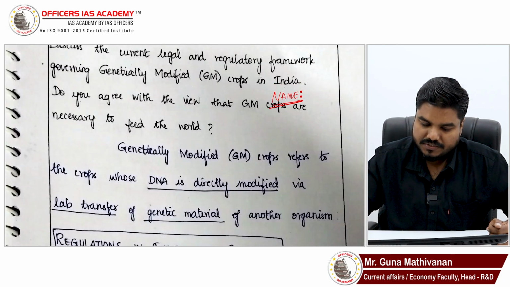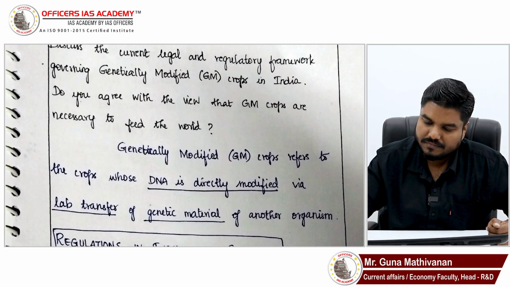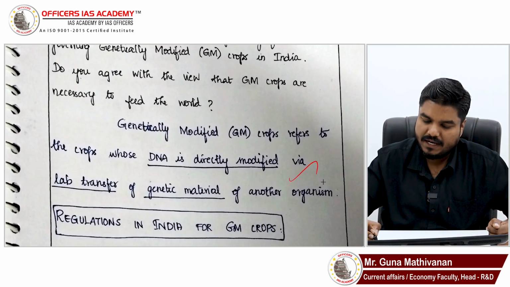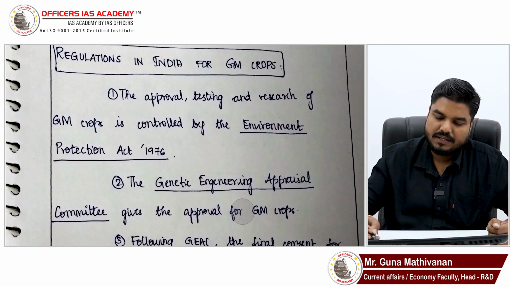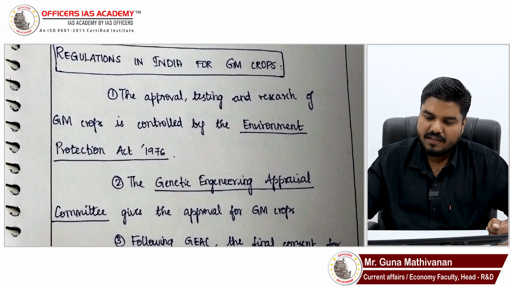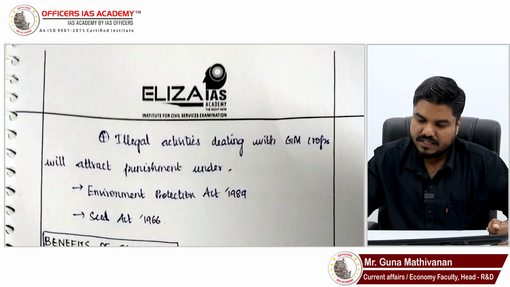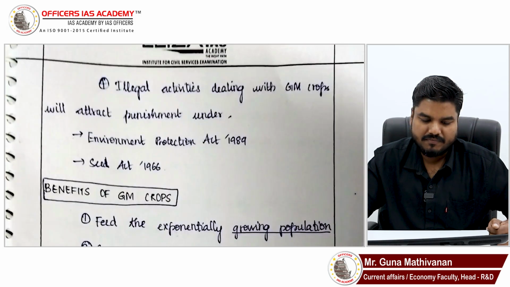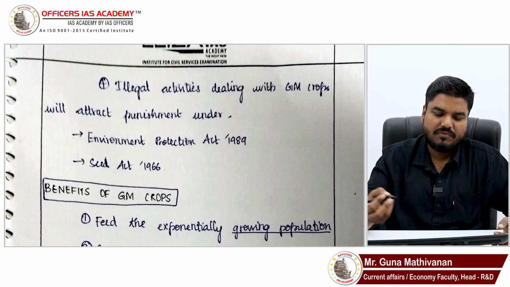So here the student, with respect to introduction, it is fine. So with respect to regulations in India for GM crops, yes, that part is also fine. The introduction, the approval part is fine. The genetic engineering appraisal part is fine. Second point is fine. Third point is also fine. Fourth point, illegal activities. See, this fourth point can be avoided.